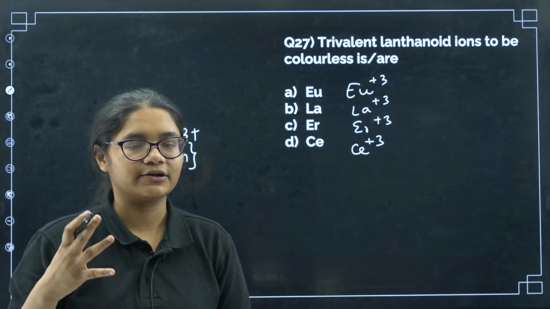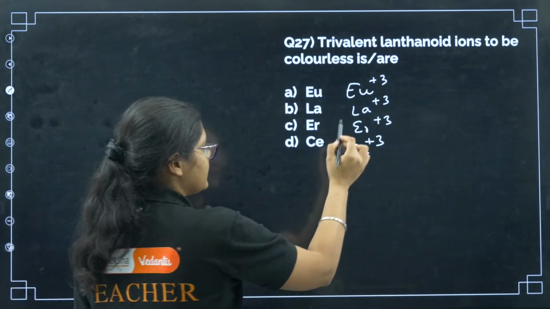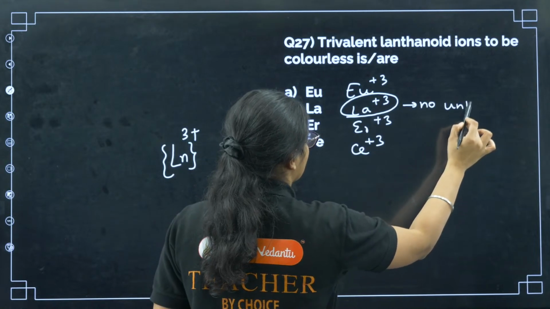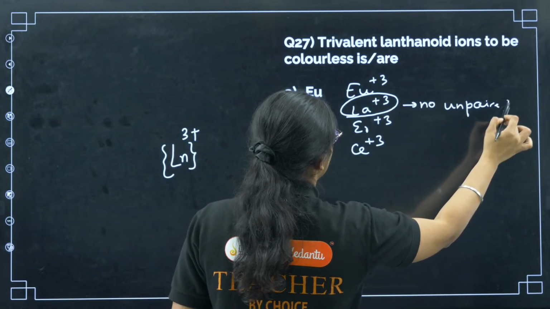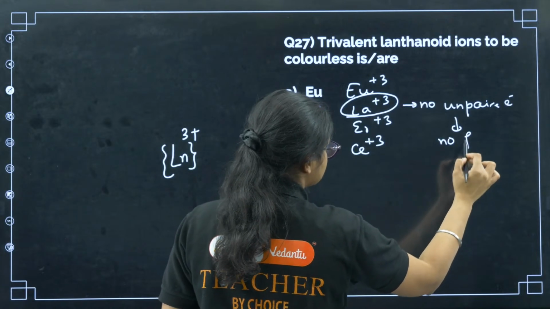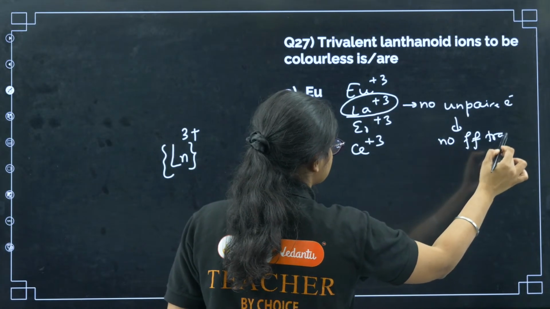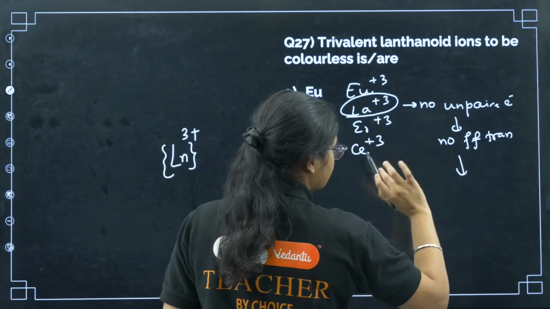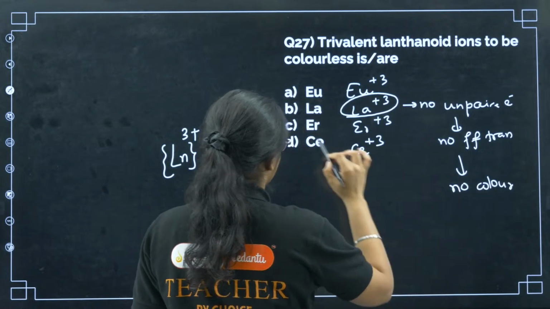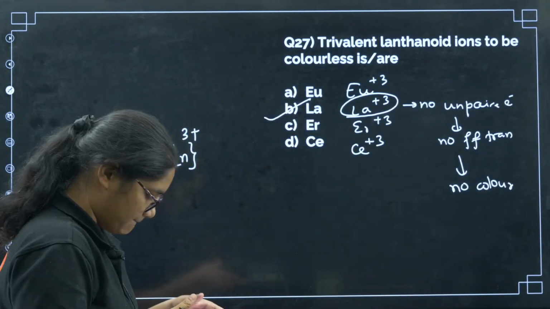If you have remembered the electronic configuration, La3+ has no unpaired electron. If there is no unpaired electron, no transition. You can say in lanthanoid we have f-f transition or d-d transition, whatever, there is no transition, so it is colorless. So option number B here.